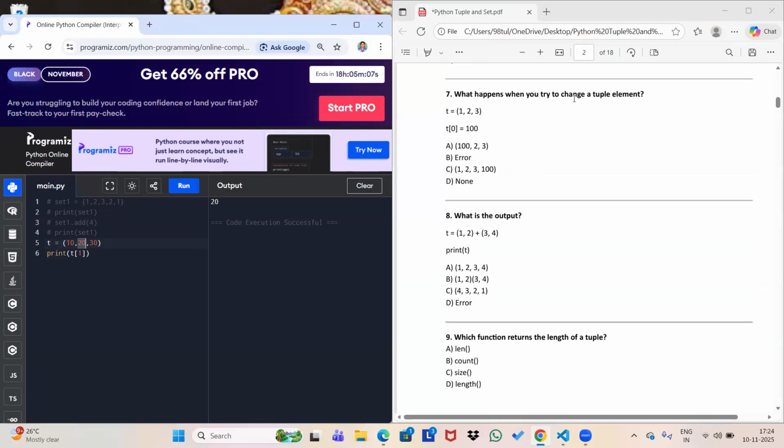What happens when you try to change a tuple element? So this is your tuple 1, 2, 3, and you are going to change it. That means this is your 0th position, and you want to change this element 1 to 100. So what will you get? Actually, I told you that a tuple is immutable, so we cannot change any element after creation.